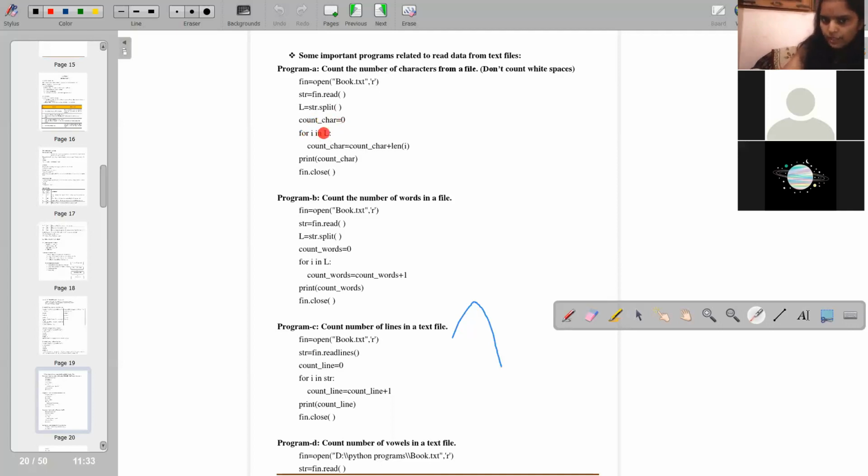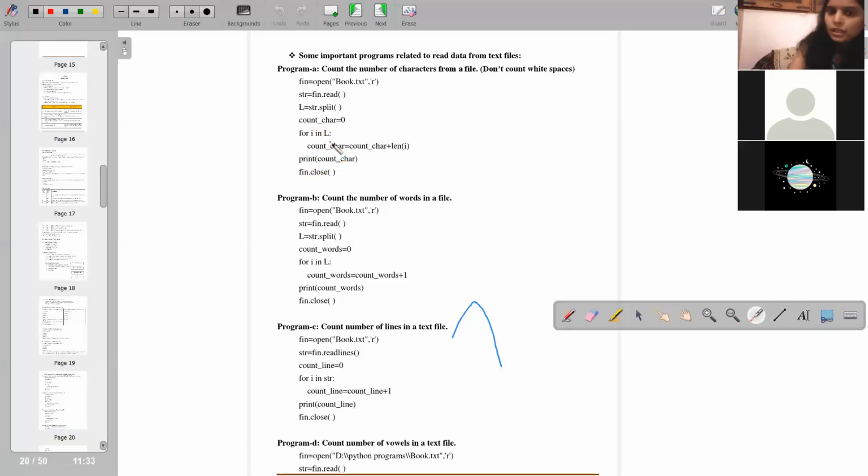Okay, L contains string.split(), and split is an inbuilt function that is present in the string class. Then count_char = count_char + len(i). len(i) gives the length of the string. Now print count_char, then fin.close(). It will now print the total number of characters in your file.